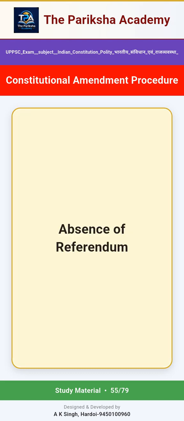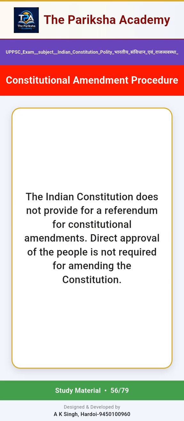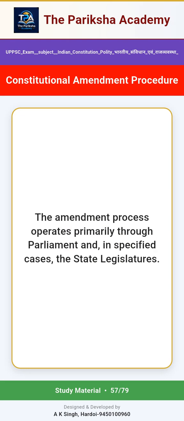Absence of referendum. The Indian Constitution does not provide for a referendum for constitutional amendments. Direct approval of the people is not required for amending the Constitution. The amendment process operates primarily through Parliament and, in specified cases, the state legislatures.